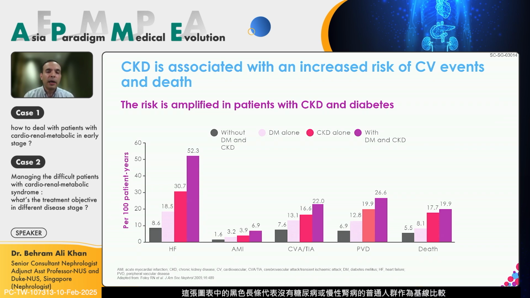The black bars here are without diabetes and chronic kidney disease, as a baseline in the general population. You add on diabetes, which are the pink bars, and your risk of heart failure, acute MI, cardiovascular events, TIAs, strokes, peripheral vascular disease, and death goes higher. Chronic kidney disease is even higher than diabetes mellitus alone. And if you combine diabetes and chronic kidney disease, all of these risks become multifold. These are the usual cases that we deal with in our practices, where diabetes alone may not be there, but chronic kidney disease may be, and combined, our patients are definitely at much higher risk of cardiovascular events and death.